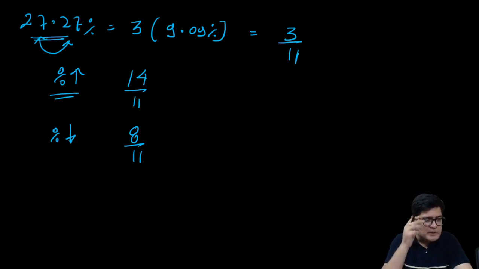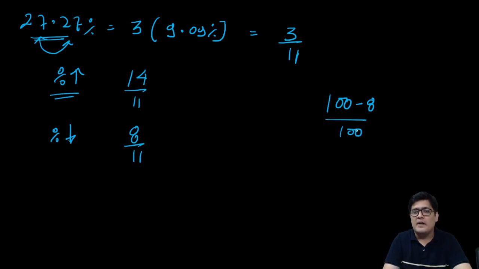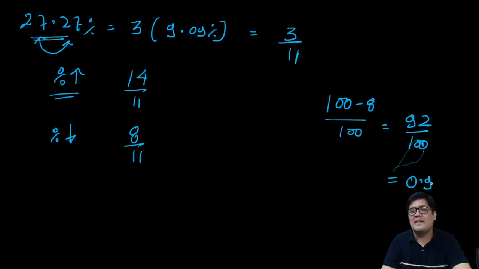Yes, Sakshi beta, you did not understand how we are putting 92? Absolutely, that is fine. So 100 minus 8, this is how we decrease percentage upon 100, which is 92 upon 100. That is why I personally avoid that approach, because sometimes decimals confuse us. This is what we do, beta. Shraddha has answered your query. That is good. In decrease, decimals cause a little issue. That is fine. Everyone clear with this?